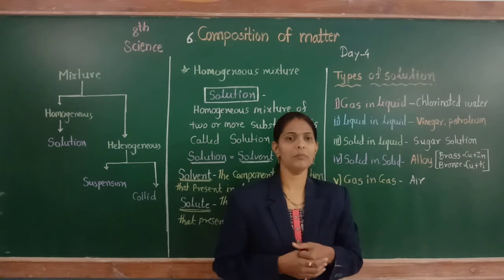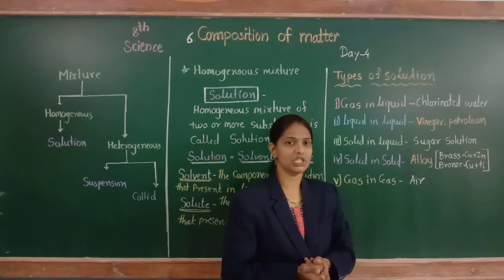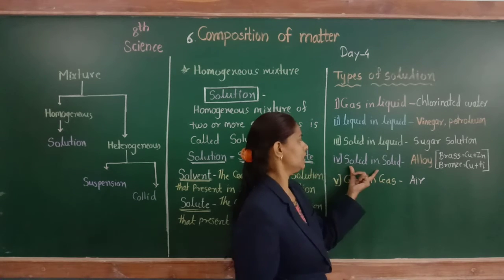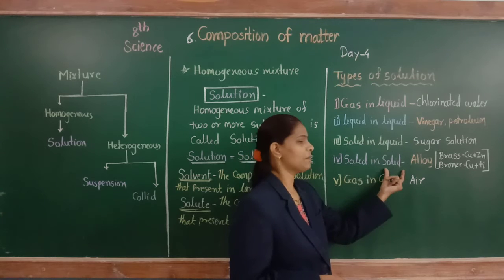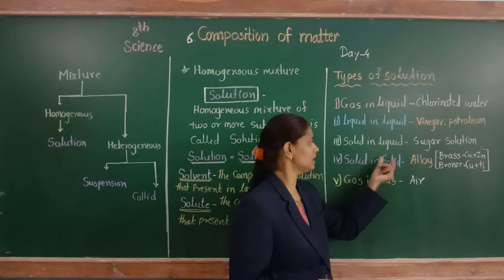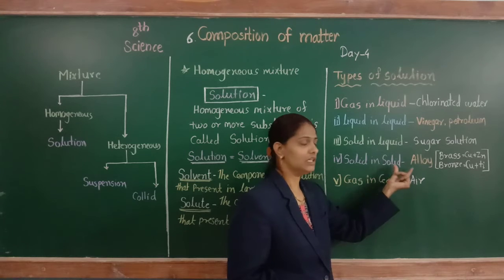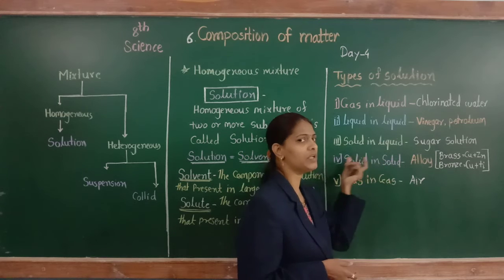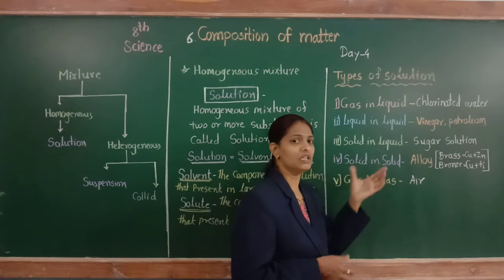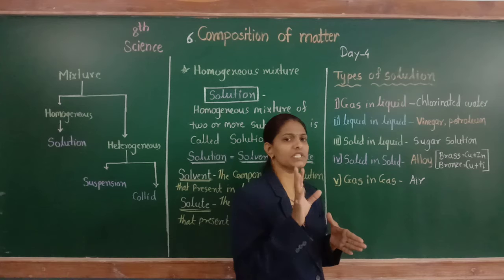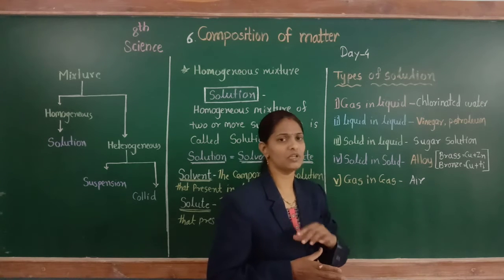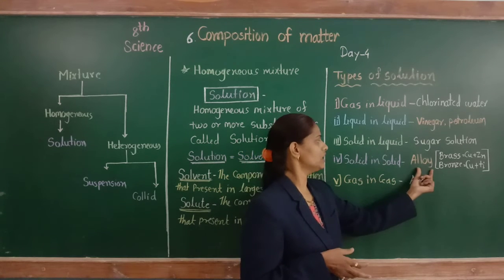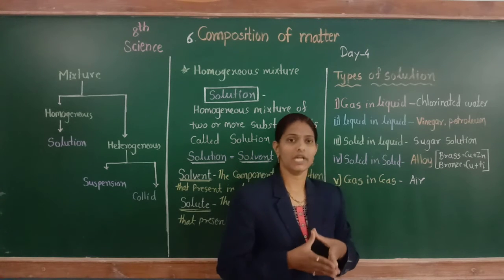Here in this type, the substance that comes after "in" is solid, that is why solid is the solvent. Solid in solid means solid dissolved in solid. Here both phases are the same, solute and solvent are both solid. That is why alloy is the example of this type.